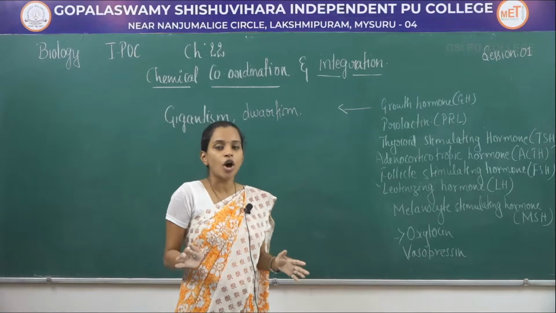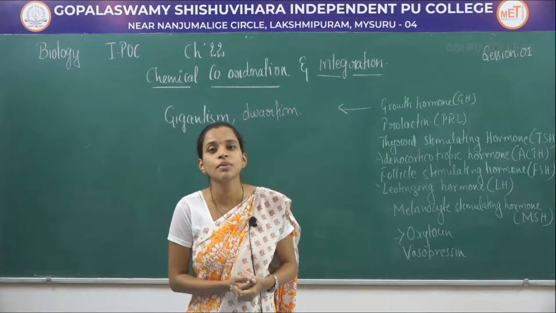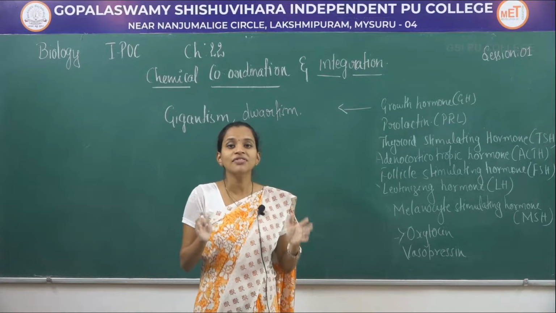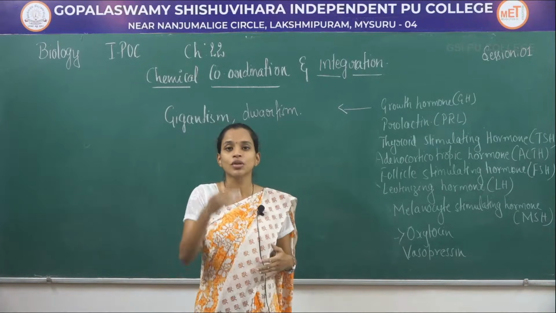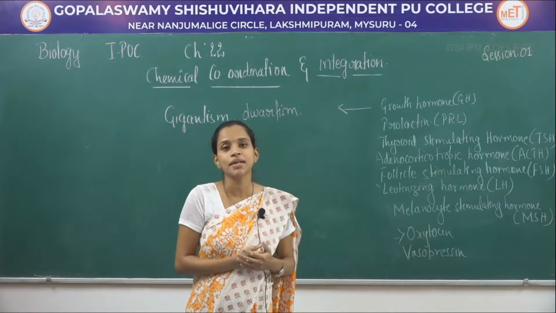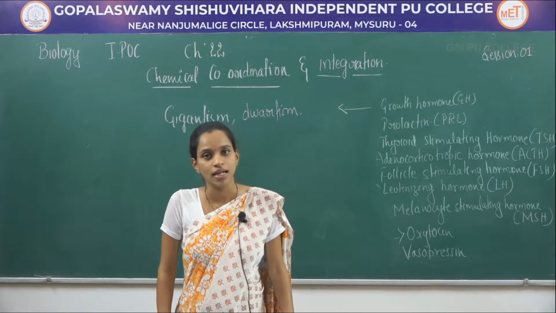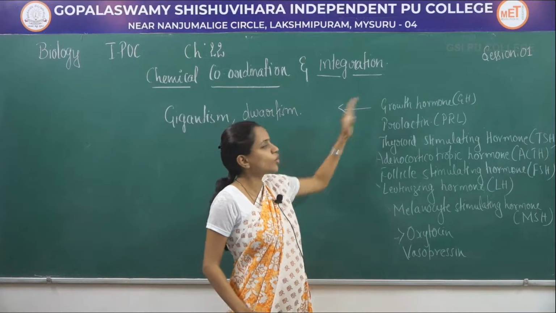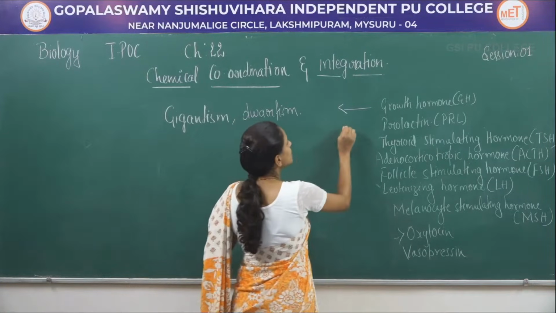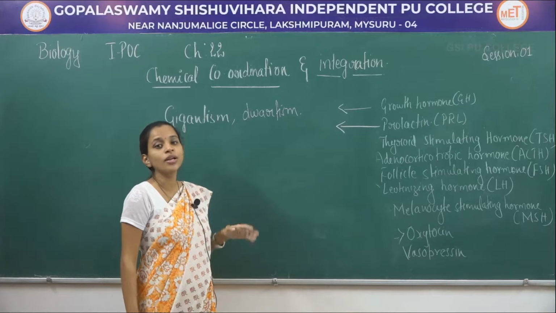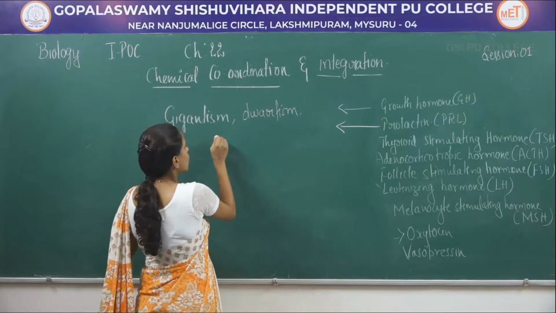So in a normal individual, the growth hormones will be produced, which is restricted until certain age. After certain age, the growth hormones will be restricted or inhibited by the release of somatostatin from the hypothalamus. That is about growth hormone. Next one is prolactin hormone. This prolactin hormone helps in secretion of milk.